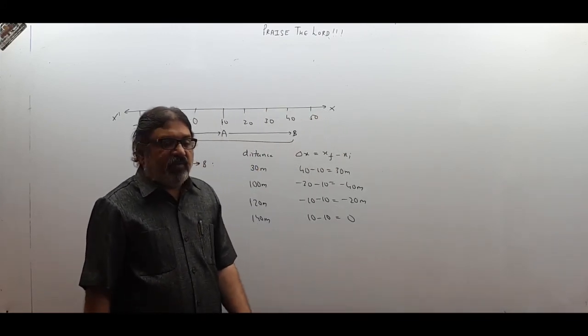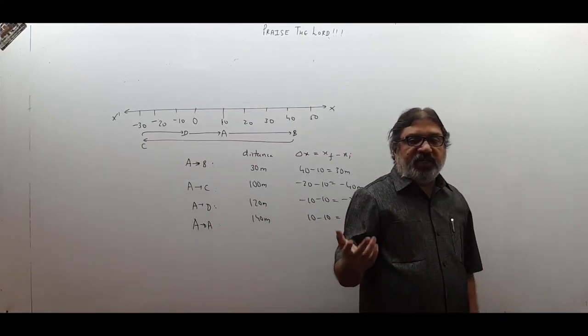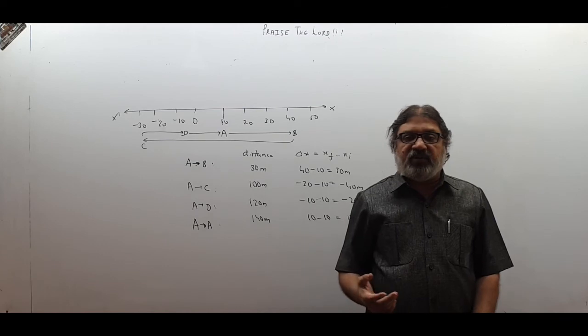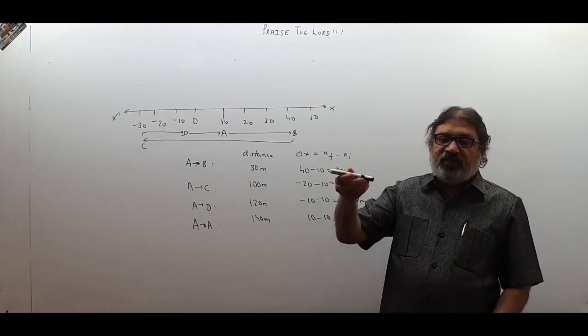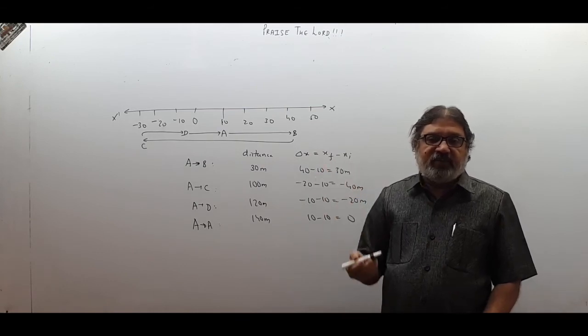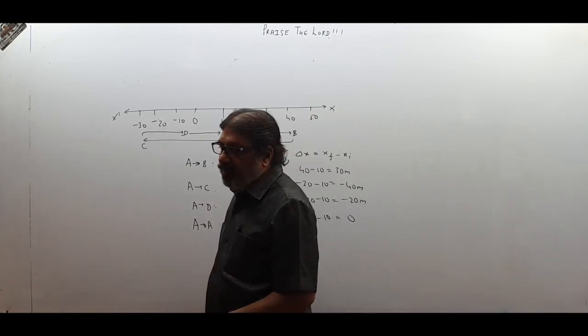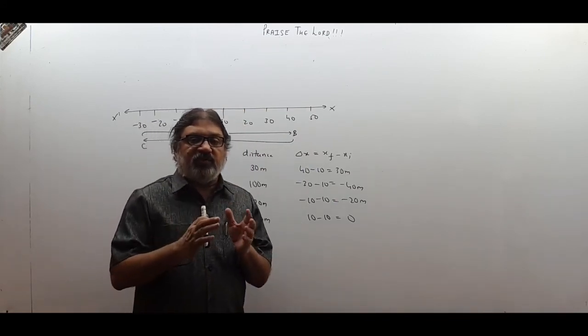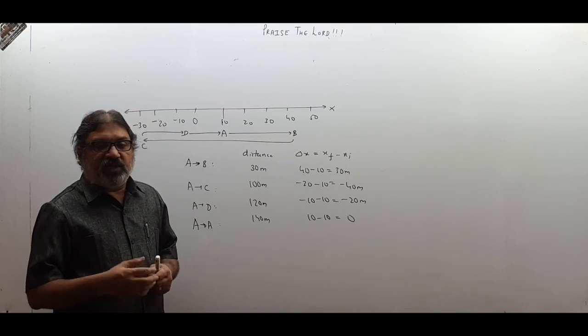And whether direction is required or not, common sense tells us. Temperature does not need direction. People will laugh at us if I say temperature is 40 degrees Celsius in the north direction. If I say mass is 50 gram in the east direction, people will laugh at me. So whether a physical quantity needs direction or not is decided by our common sense. We don't need direction for temperature or mass, so they are scalar quantities.